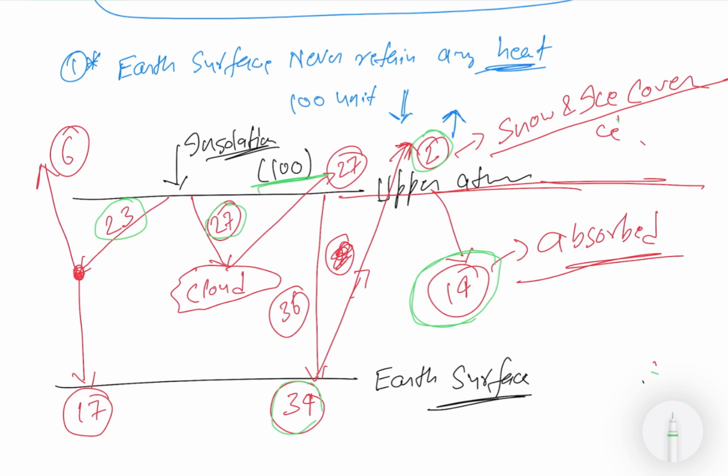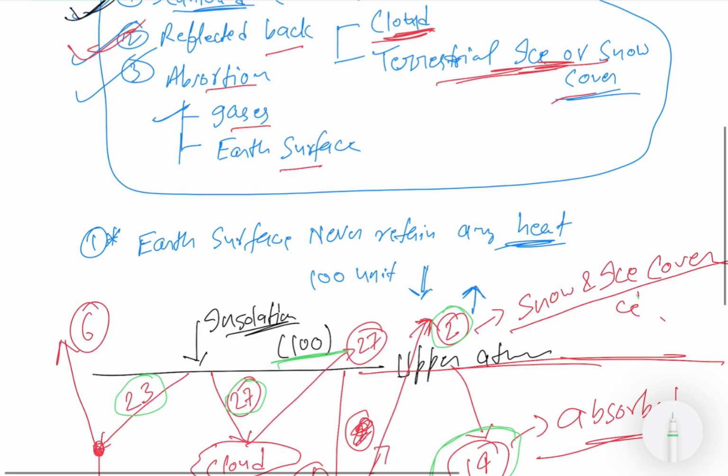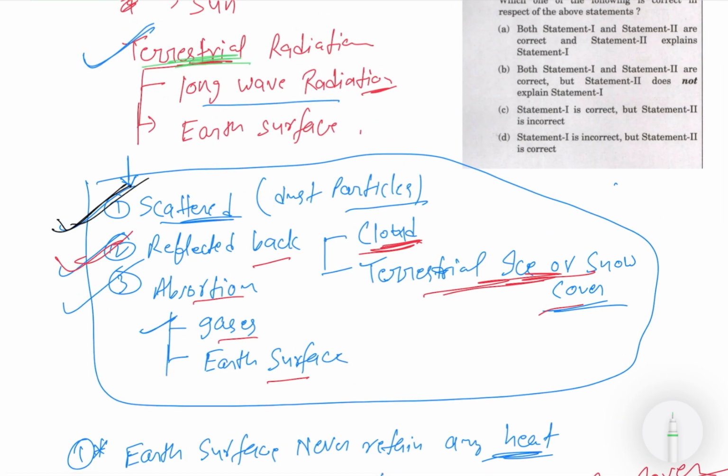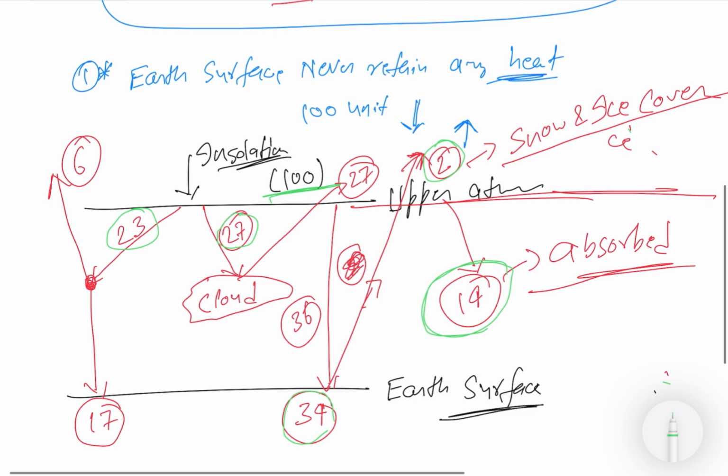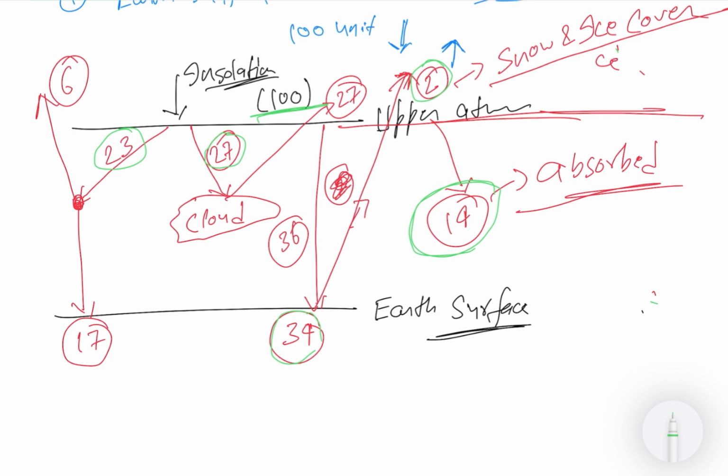Now the same thing we will do, first of all, for the terrestrial radiation. And you know what terrestrial radiation is: the radiation which the earth is having. From the insolation, and you know that the source of energy of the earth is only solar radiation. So how much earth radiation is it currently having?